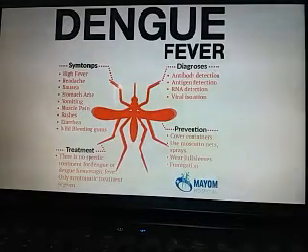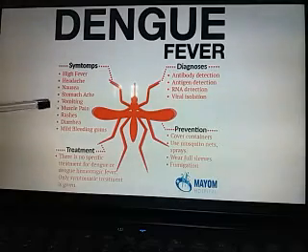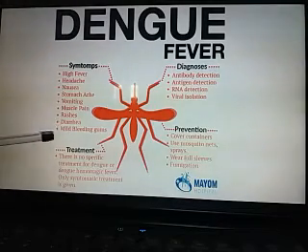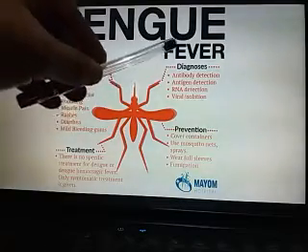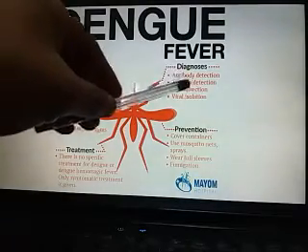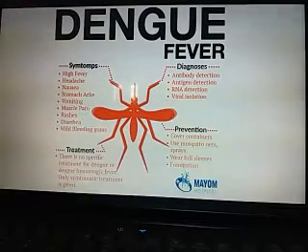In the summary of dengue fever, you can see here the symptoms like high fever, headache, nausea, stomach ache, vomiting, muscle pain, rashes, diarrhea, and mild bleeding gums. Diagnoses available are antibody detection, antigen detection, RNA detection, and viral isolation. Treatment, there is no specific treatment.